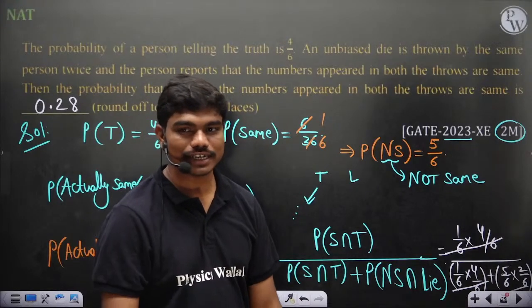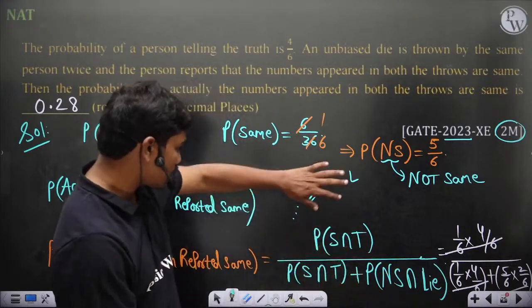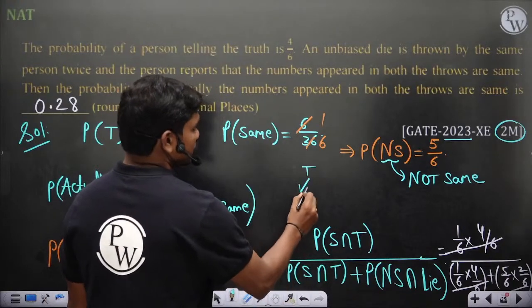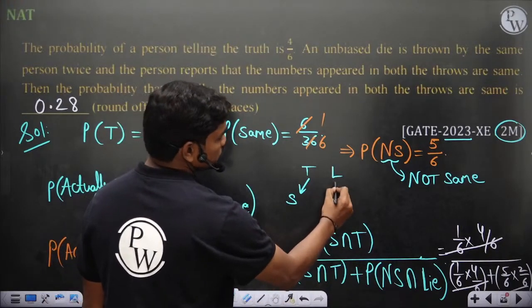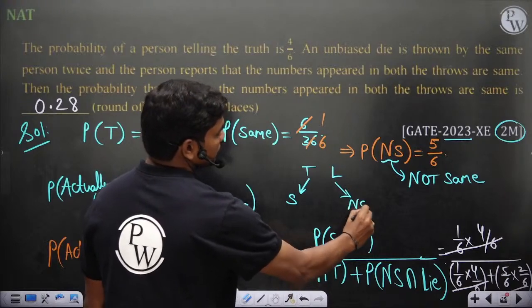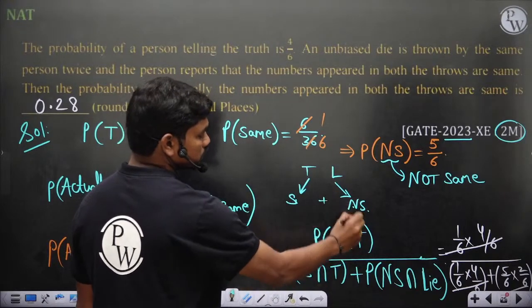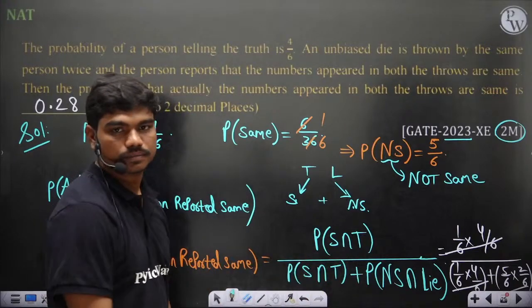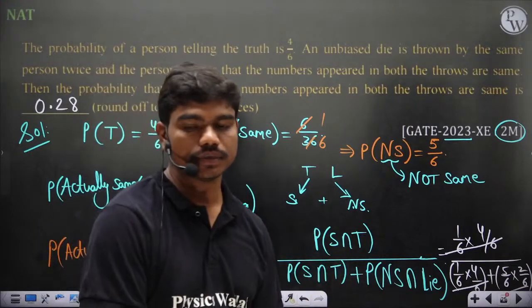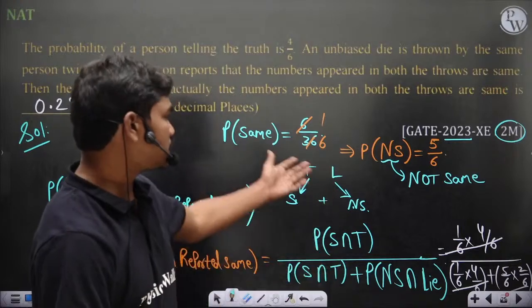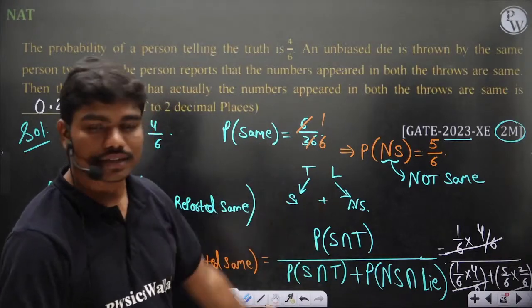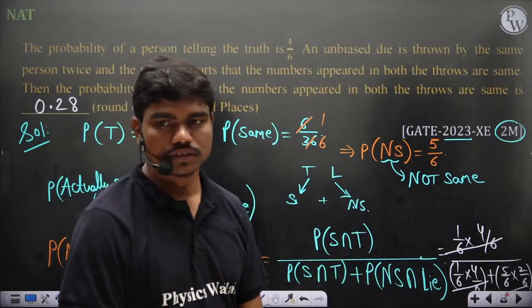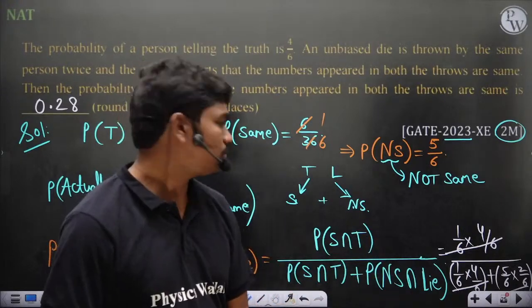Whoever teaches this, definitely this mathematical equation can get converted like this. If the person decides to speak truth, definitely it should be the same. If the person decides to lie, then it should be not the same. So this into this plus this into this. That's what you have here. Out of this, the first case is the favorable case. Yeah, maybe this is the trick, but the same thing. One is the mathematical form and one is a bit of geometry, whatever you call it.